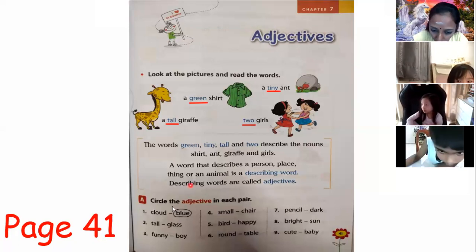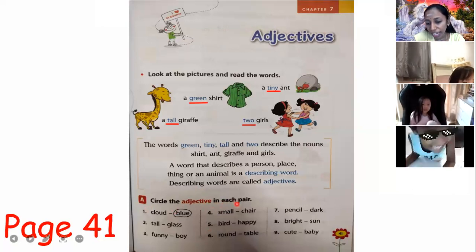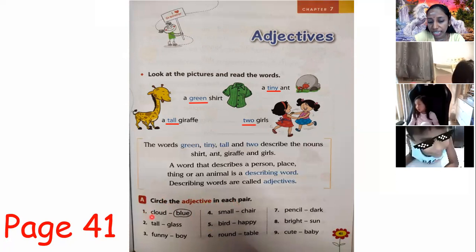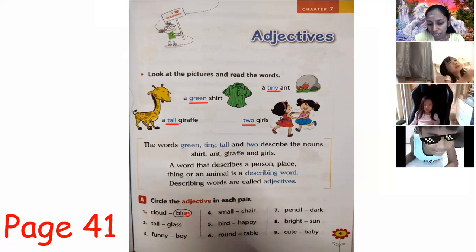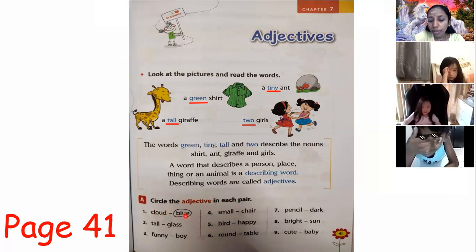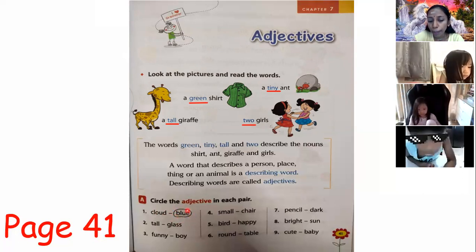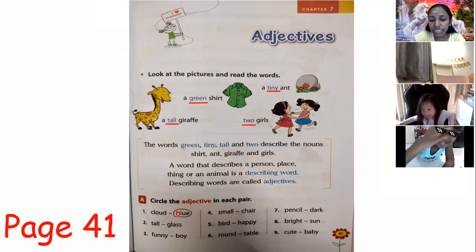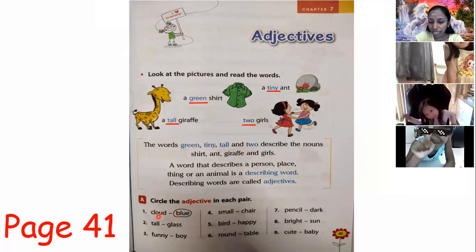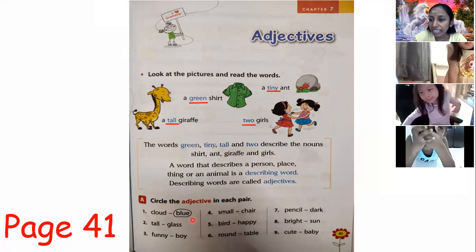So children, over here we have an activity. We are going to circle the adjective in each pair. Let's look at the first one, which they have given us as an example. The first one is cloud, blue. Cloud is a noun, and the color here is blue. You can see they have circled blue because blue is the thing that describes the cloud. That means cloud is a noun, and blue is a describing word, or adjective, we call.